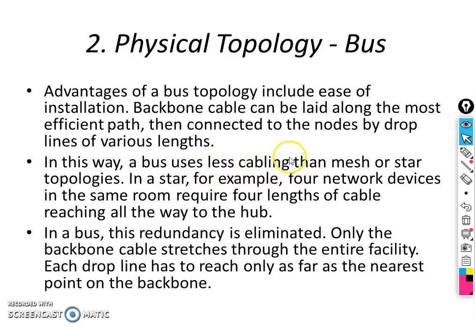Compared to mesh, star is better in cabling, and compared to mesh and star, bus is better in cabling, right? Topology is nothing but the physical appearance. In star, for example, 4 network devices in the same room require 4 lengths of cable reaching all the way to the hub. But in bus, this redundancy is eliminated. Only the backbone cable stretches through the entire facility. Each drop line has to reach only as far as the nearest point of the backbone cable, not the switch.